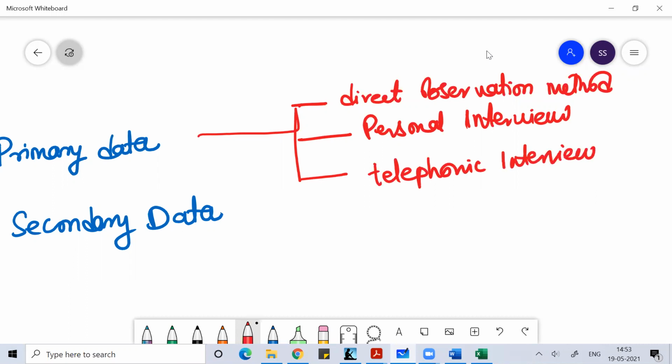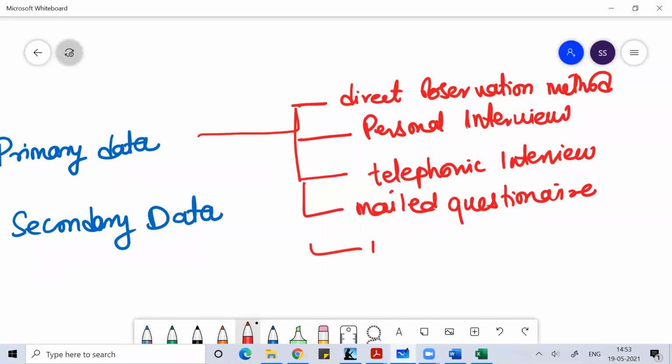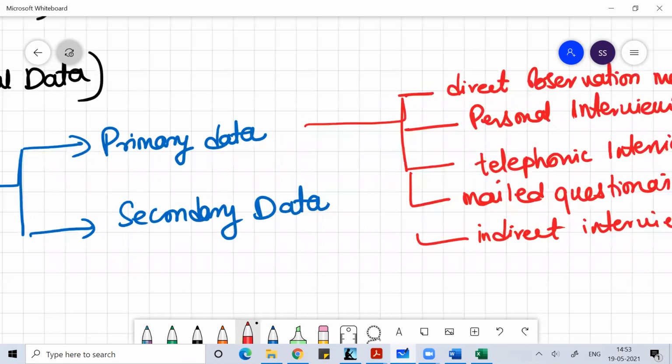Or through mailed questionnaires, by sending the questions by mail. Like, with Corona going on, you cannot do personal interviews, and indirect interviews are not preferred either. You can do interviews through social media or online, and that is safe. So you can collect primary data by direct observation, personal interviews, indirect interviews, telephonic interviews, or mail questionnaires. Primary data is the data which you collect the first time from your hard work, which is not available in the public domain or any other domain.